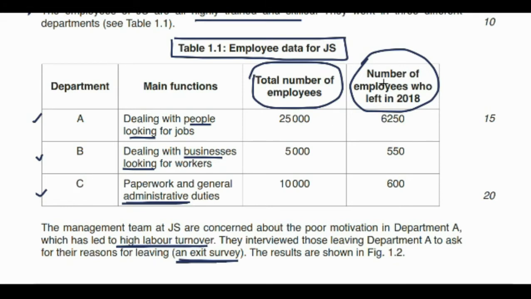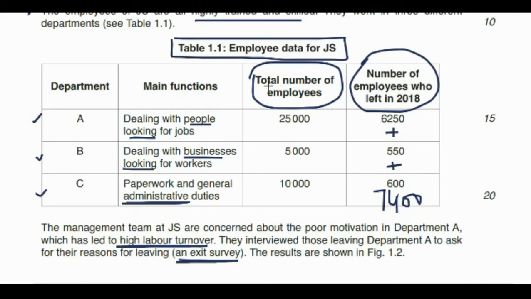To calculate the number of employees who left in 2018, it was 6250 from department A, 550 from department B and 600 from department C. So 6250 plus 550 plus 600 gives us a value of 7400. So 7400 is the number of employees who have left the organization in 2018.